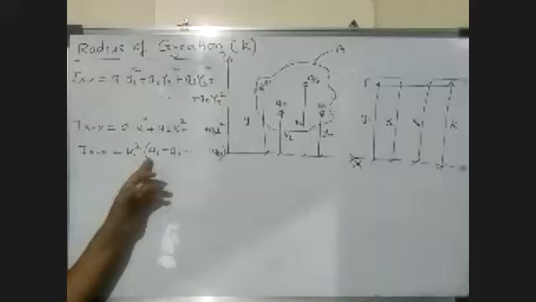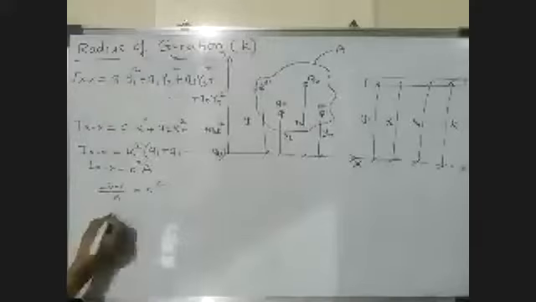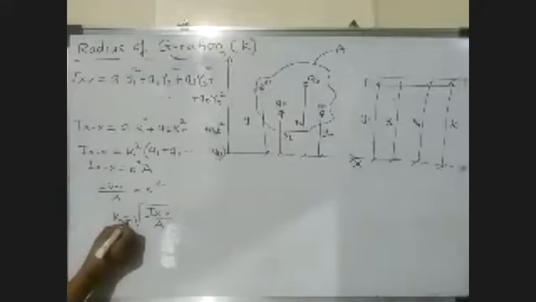Finding K. So we take K square on one side and the remaining terms on the other side. So now we want K. So K is equal to Ix upon A, that is the area. Find about x-axis, so we can write here kxx.